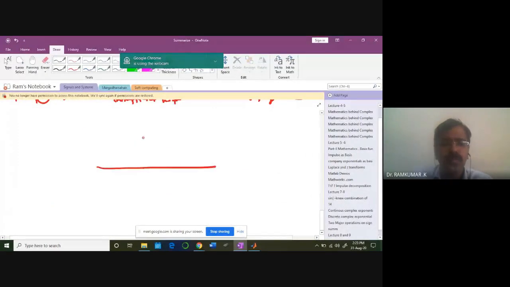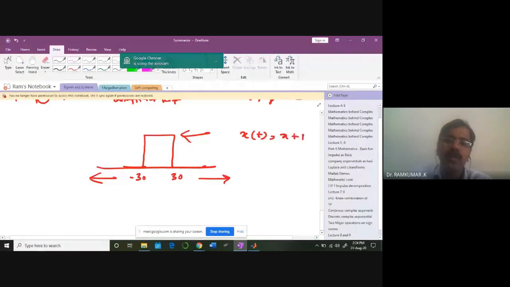For example, a signal existing only for a time between minus 30 seconds and 30 seconds. The signal does not exist anywhere else. So this is not repeating. For x of t, for any period capital T, it's not going to repeat at all. Such a signal you are going to call non-periodic.